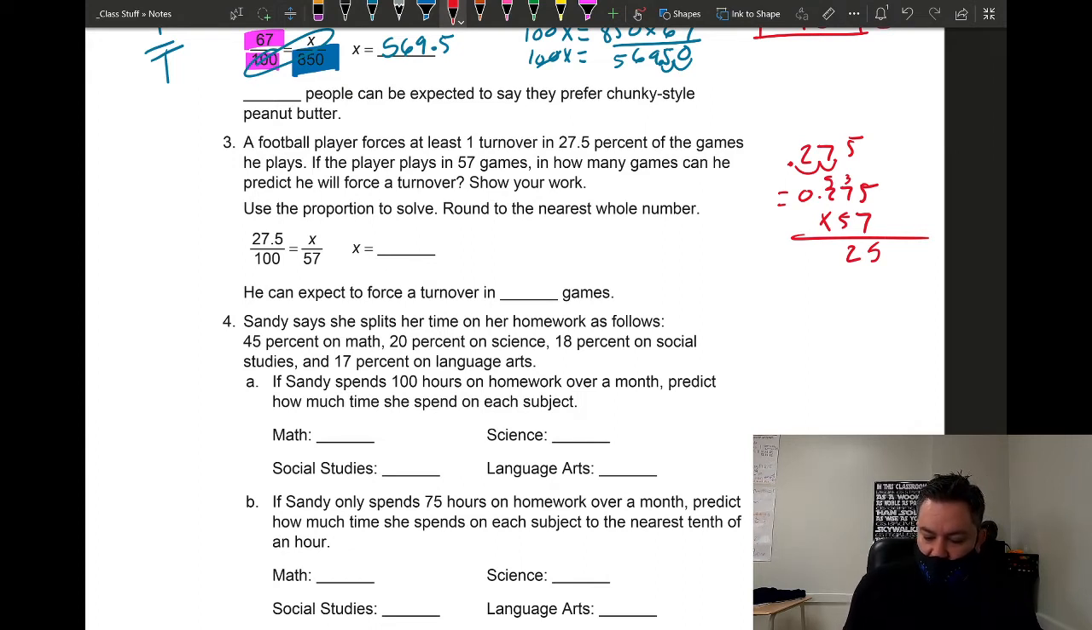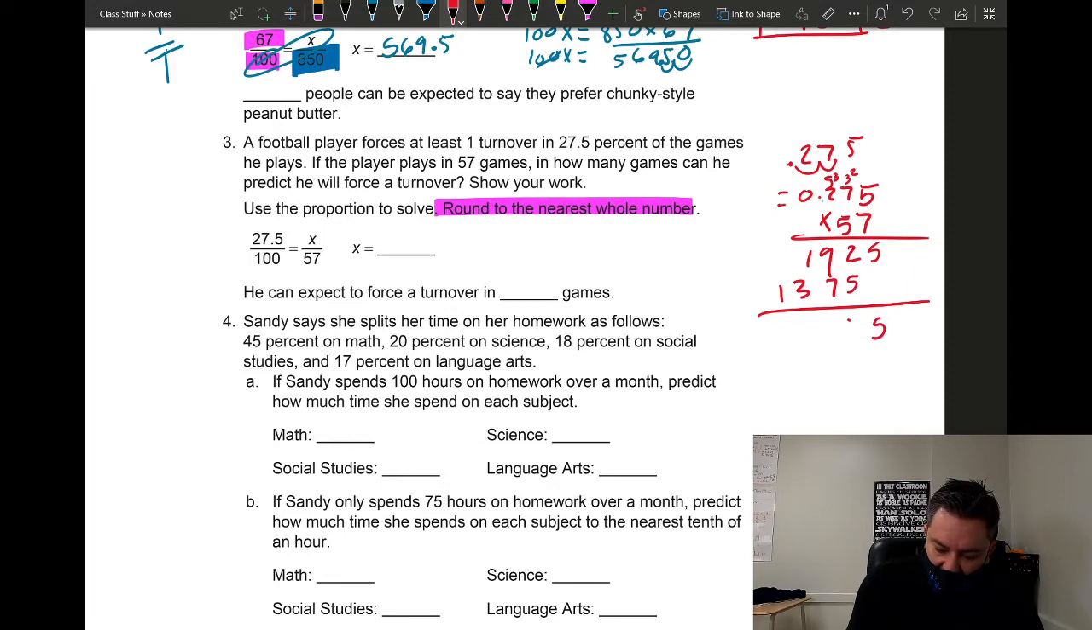7 times 2 is 14, and 5 is 19. You don't do anything with the 0. 5 times 5 is 25. Carry the 2. 5 times 7 is 35, and 2 is 37. Carry the 3. 5 times 2 is 10, and 3 is 13. So now, all you have to do is add this up. You got 5. You got 7. You got 6. Carry the 1. That's 5. And this is 1. Now, don't forget to what?